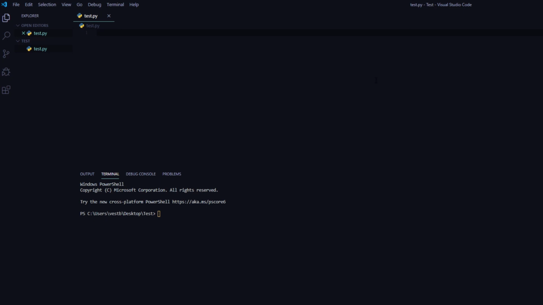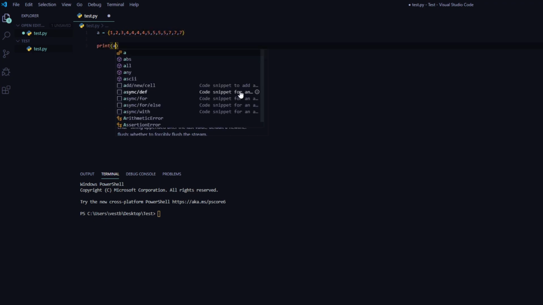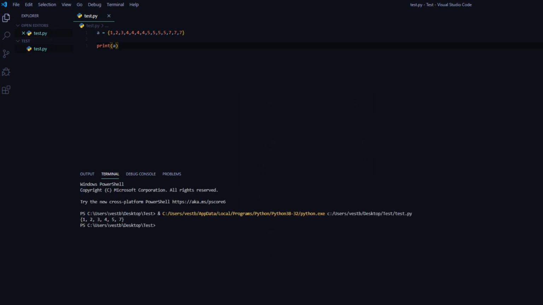Finally, we have set. So set is just like a list, except it doesn't have order and it doesn't have repetition. So to create a set in Python, we create a variable and use 2 curly brackets and give it a list of values. And I'm going to intentionally put repeated values. Save that. Now we're going to look at our set. And as you can see, there's no repeated values. Everything I repeated was just ignored when we first created the set.